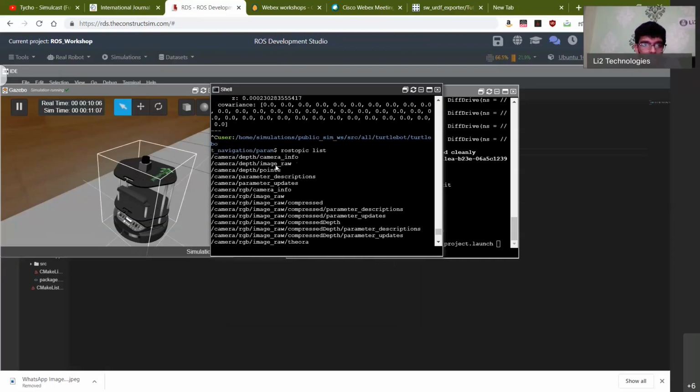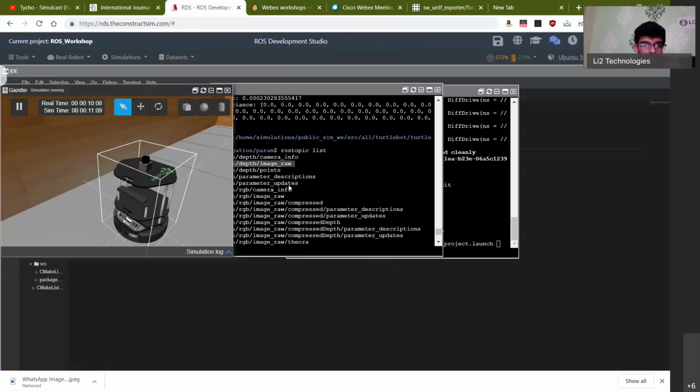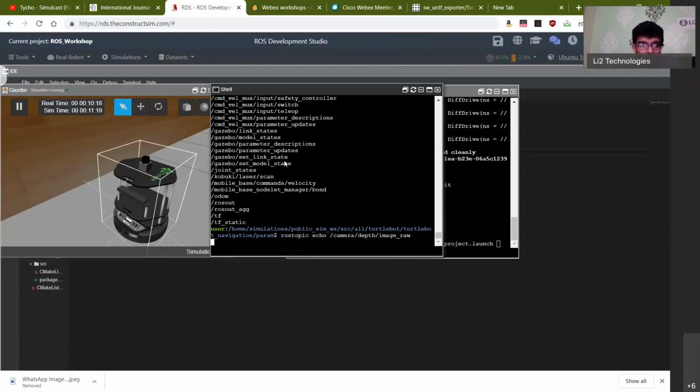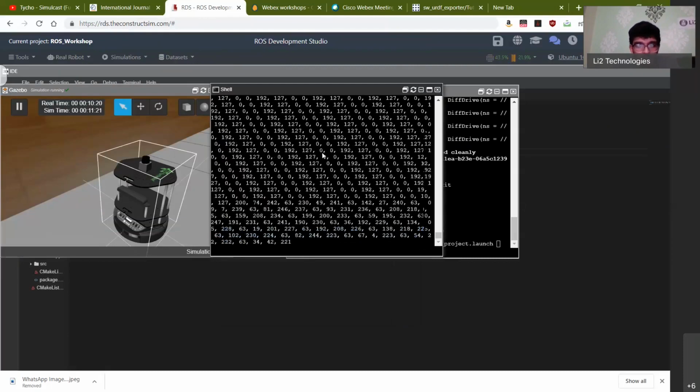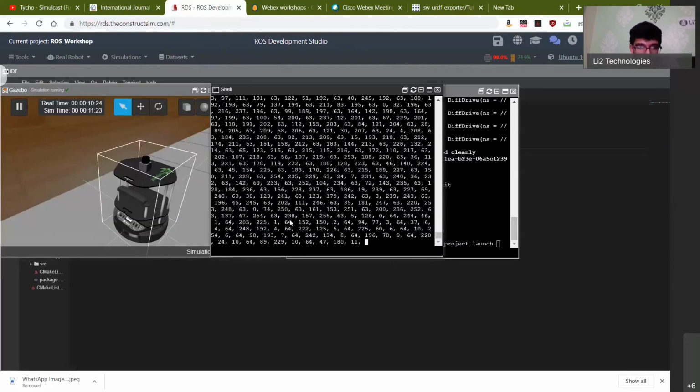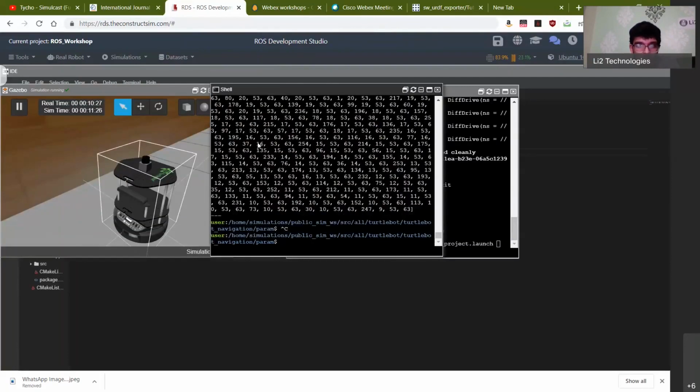So you can run ROS topic echo again, ROS topic echo followed by the image raw. This will just give you a bunch of values here. This is just pixel values of the raw data that's coming out. So this is of no use to us unless you do some post processing on this data.